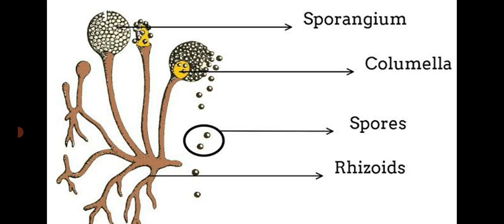and exine and intine. Exine means outer wall, intine means inner wall. So during the favorable season, these spores develop into new individuals. That is said to be asexual reproduction in fungal hyphae.